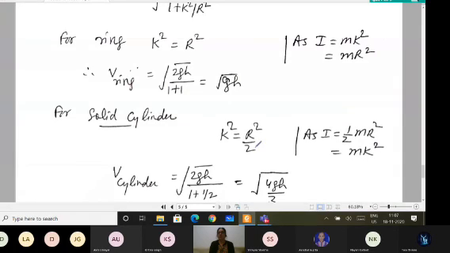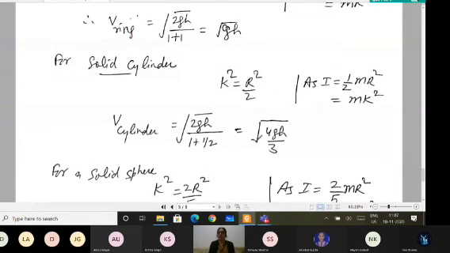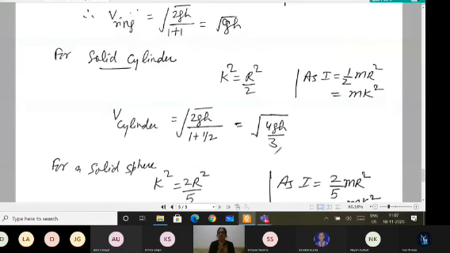From comparison, k square equals half r square. Putting the value in this expression for v, the velocity for the cylinder comes out to be square root of 4gh divided by 3.